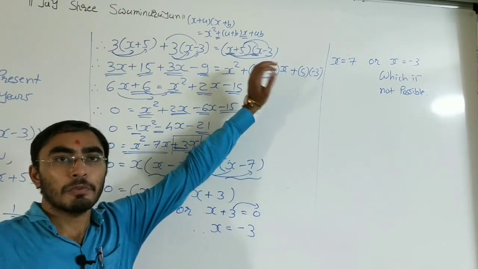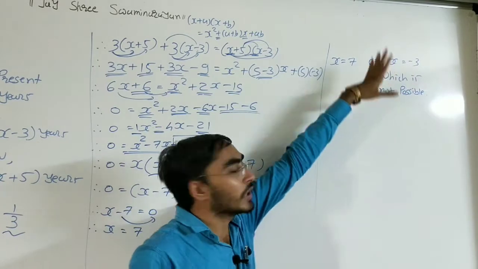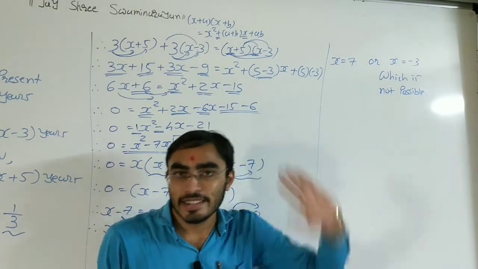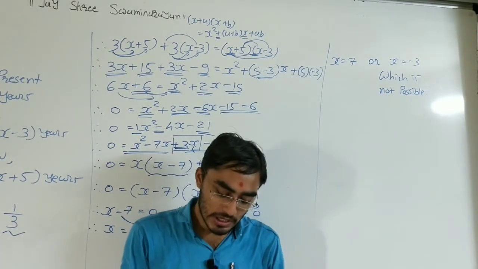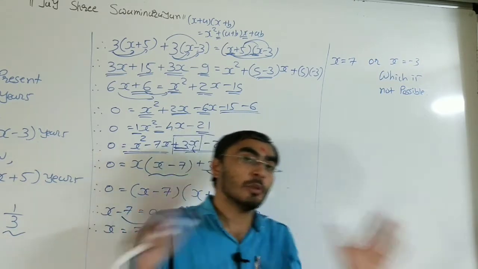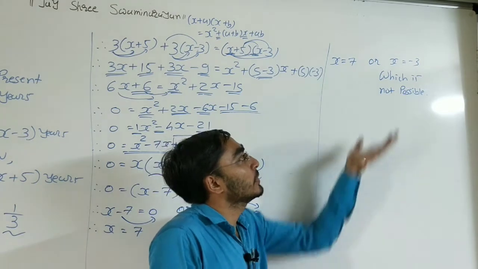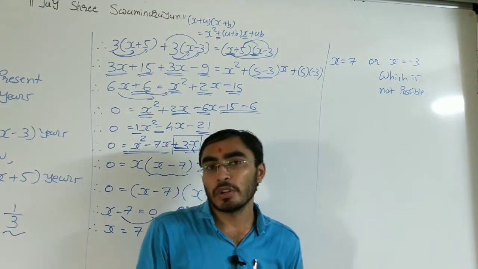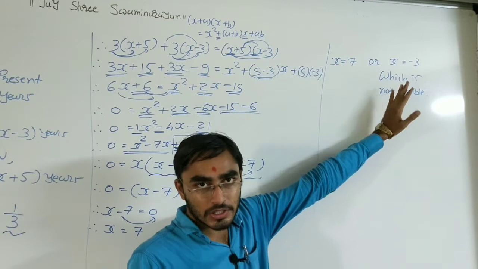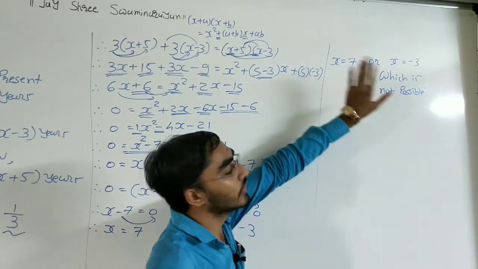because what we assumed, x is Raman's present age, right? X is Raman's present age, it cannot be a negative number. Raman cannot have age minus 3 years. So this is not possible. That's why we need to consider only this answer.